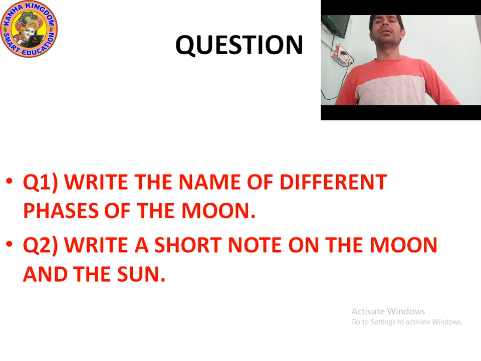The moon also revolves in the same time, meaning 27.3 days. Why? Because the moon revolves around the earth and rotates at the same rate. That's why we see only the same side of the moon. We cannot see the other side. The moon seems to shine because it reflects the sunlight.